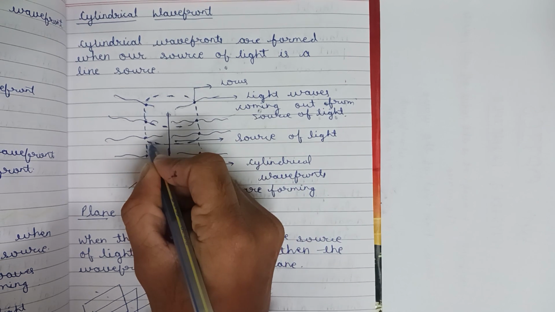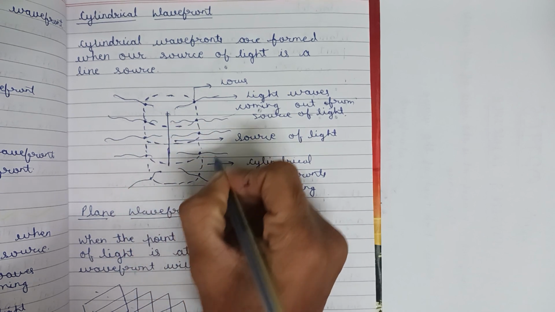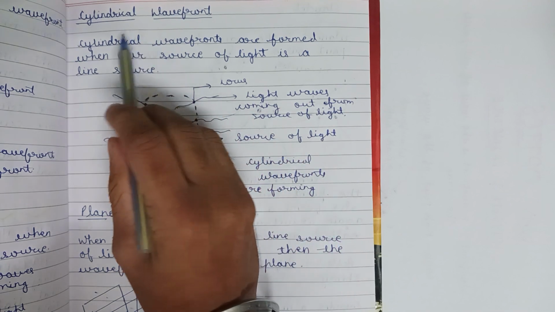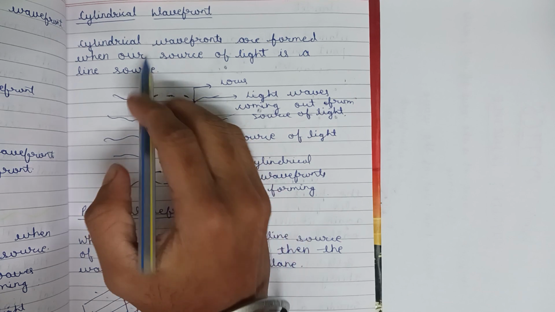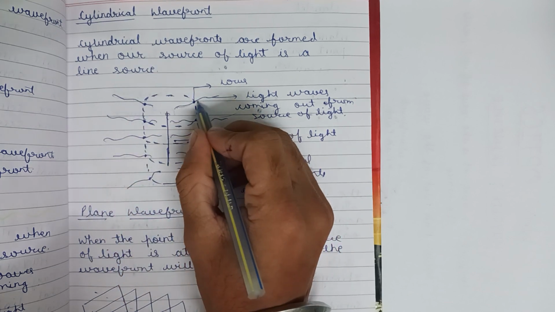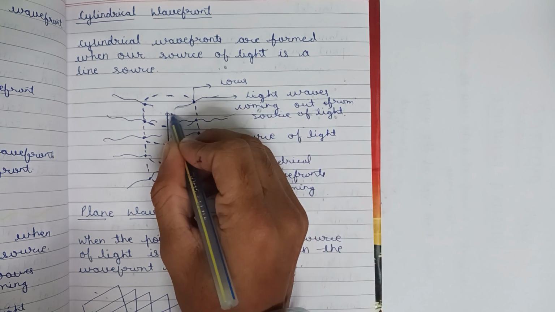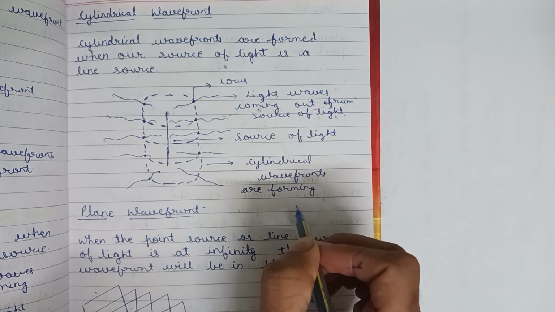All the waves have their peak points, and if we join them, we get somewhat of a cylindrical shape. That's why this is called a cylindrical wavefront. So in a line source we get a cylindrical wavefront. This is the locus, these are the light waves coming out from the source of light, and cylindrical wavefronts are formed.